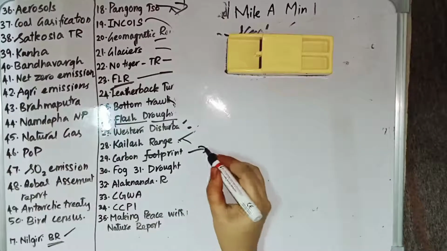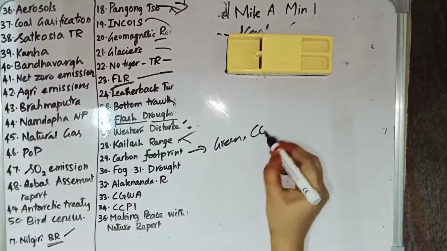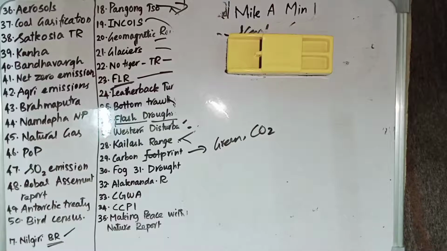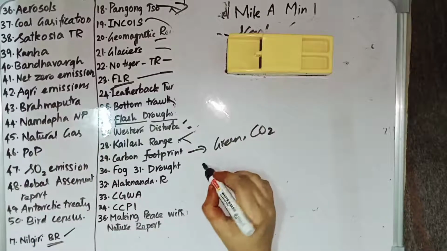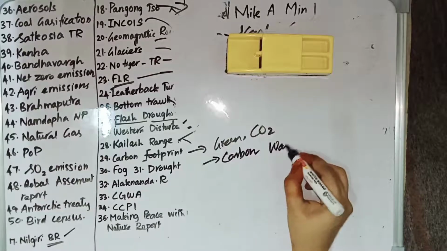So carbon footprint is the amount of greenhouse gases, especially carbon dioxide, which is released by an individual or a particular human activity. That is called carbon footprint. Chandigarh has released an app called Carbon Watch. Chandigarh is the first state or UT to do so.